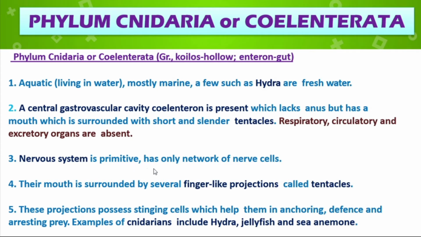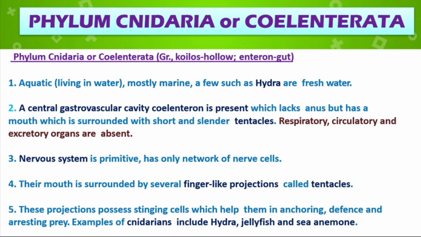The nervous system is primitive, very important, with only a network of nerve cells. We already know the nervous system is made up of nerve cells or neurons. Their mouth is surrounded by several finger-like projections called the tentacles.